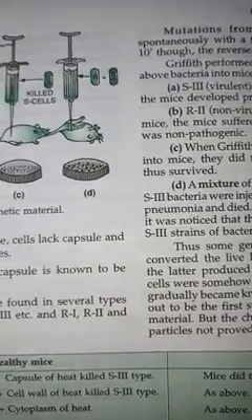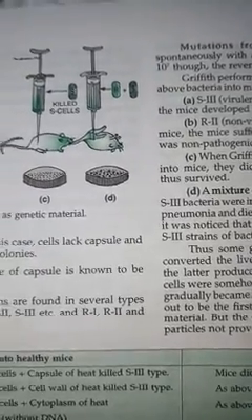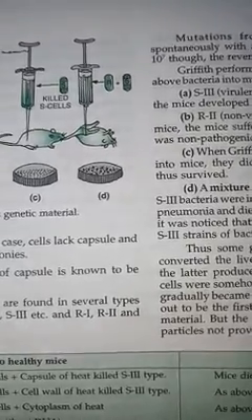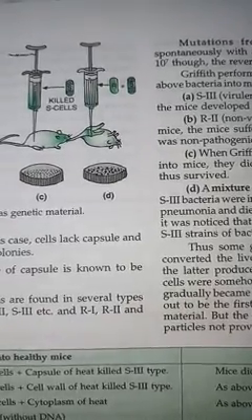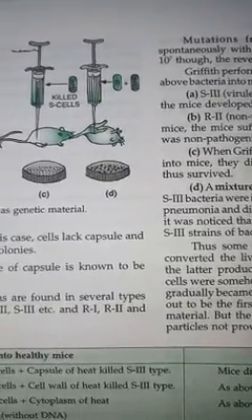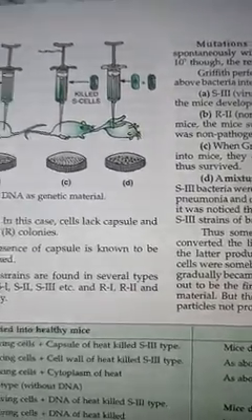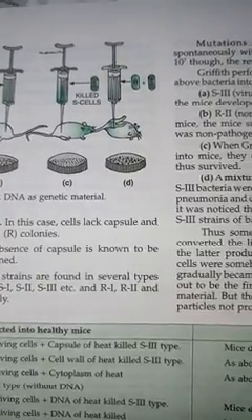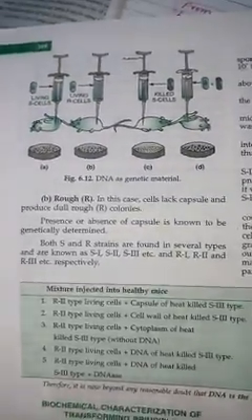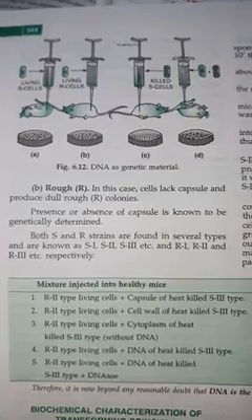In the last step, Griffith took live R strain bacteria and heat killed S strain bacteria, made a mixture, and injected it inside the mice. In the D figure you can see that the mice died. Despite the non-virulence character of the live R strain and the heat killed S strain bacteria, the mice died. It was a scenario of analysis of how the mice died.